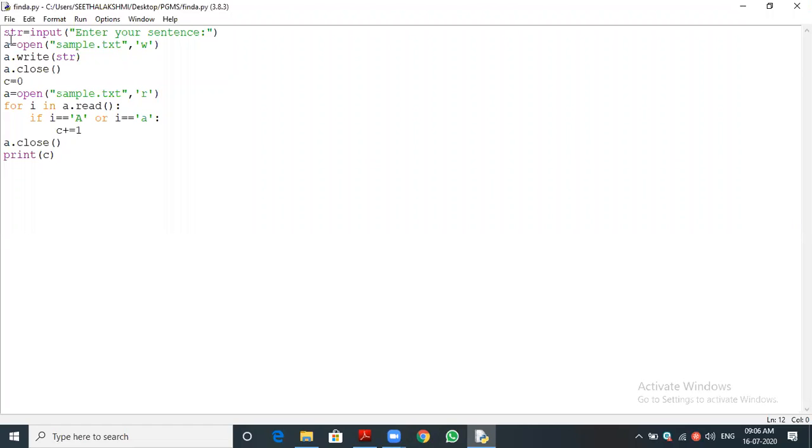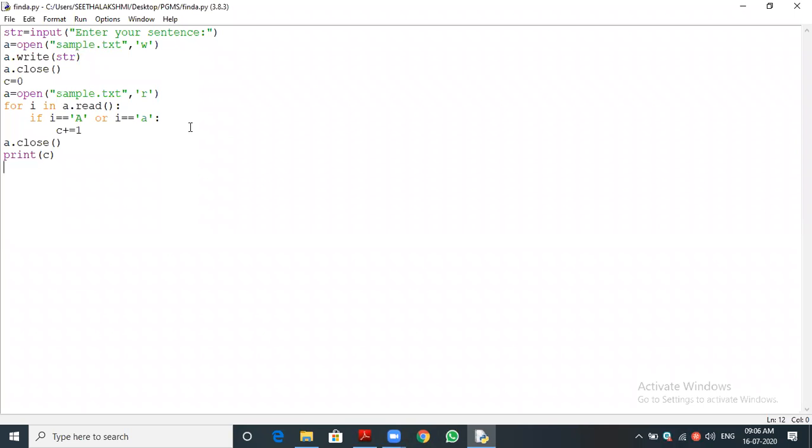Okay, so you can see the first line, str equal to input, enter your sentence. So str is a variable that receives the sentence from the user. The user may give one sentence or two sentences, whatever it may be, a paragraph also. So we got it into the str. Now we are opening the file, a equal to open of sample.txt. The file name I just gave is sample.txt.